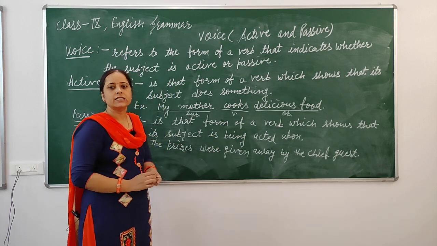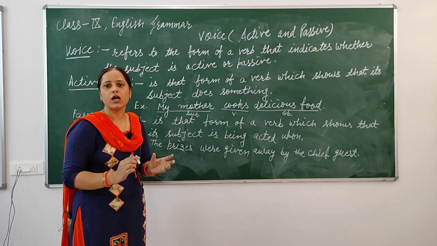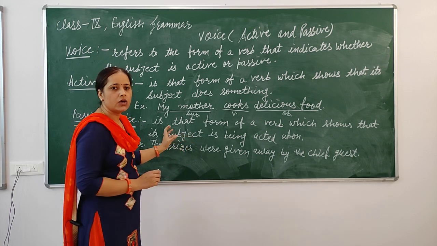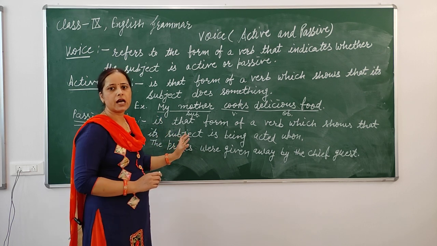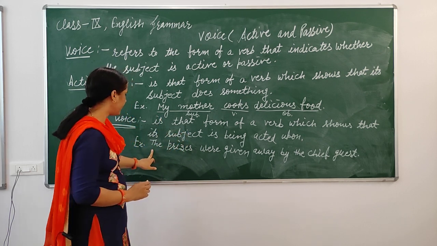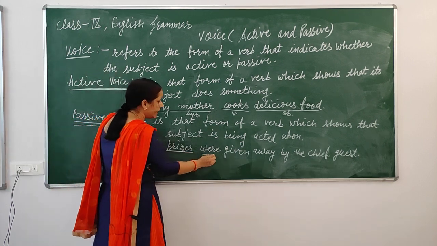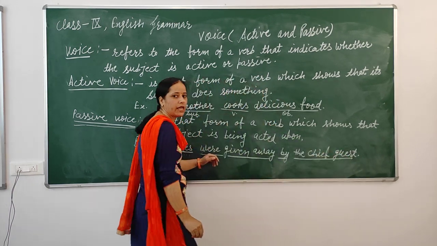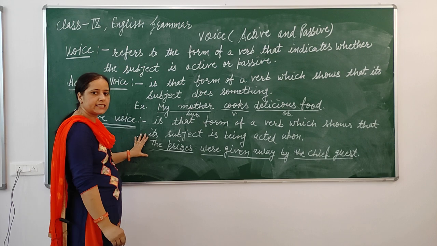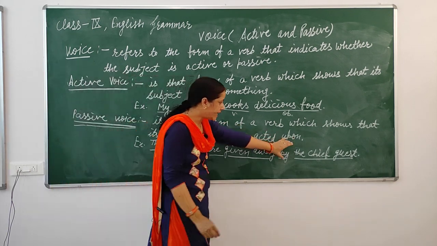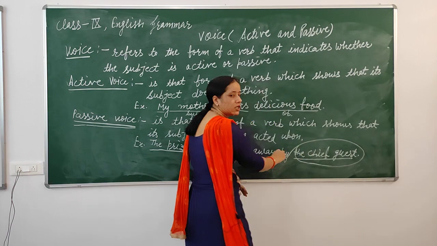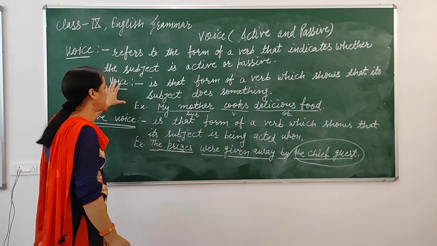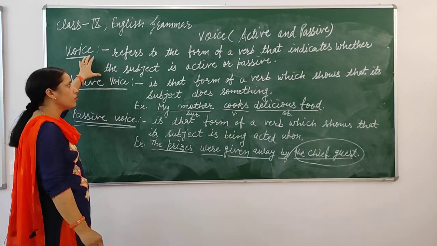Here the subject is not the doer of the action but the receiver of the action. For example, the prizes were given away by the chief guest. Here our subject is prizes; the chief guest is not active, that is passive. These are the definitions of voice.